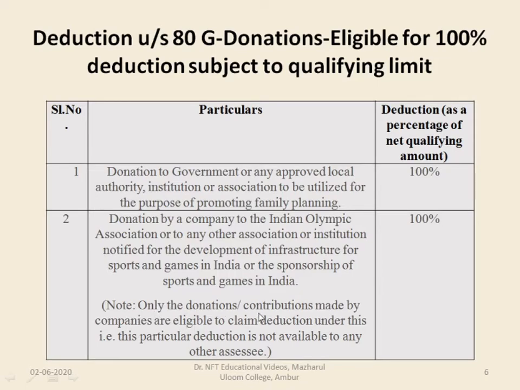Only donations and contributions made by companies are eligible to claim deduction under this. That is, this particular deduction is not available to any other assessee in case of donations by a company to the Indian Olympic Association. So these two have 100% deduction available with the specified qualifying limit.